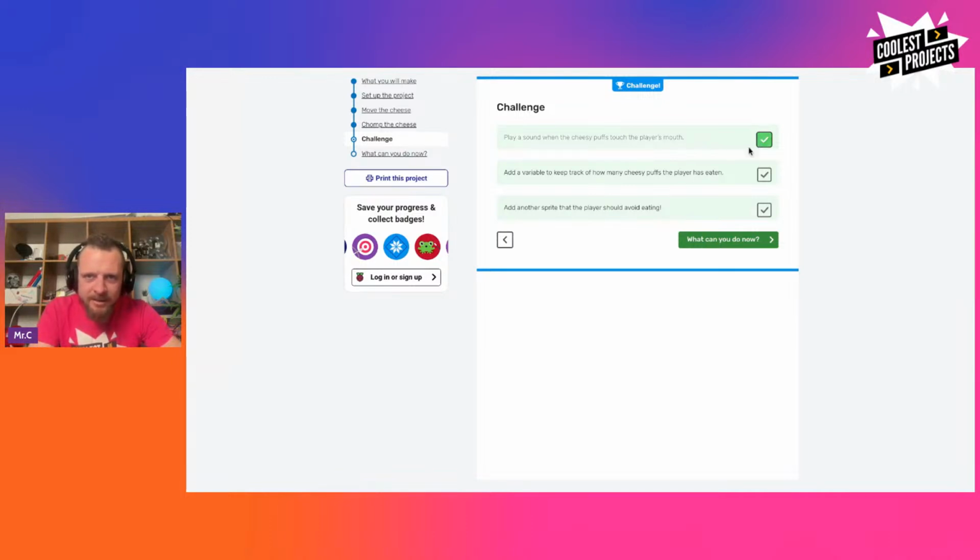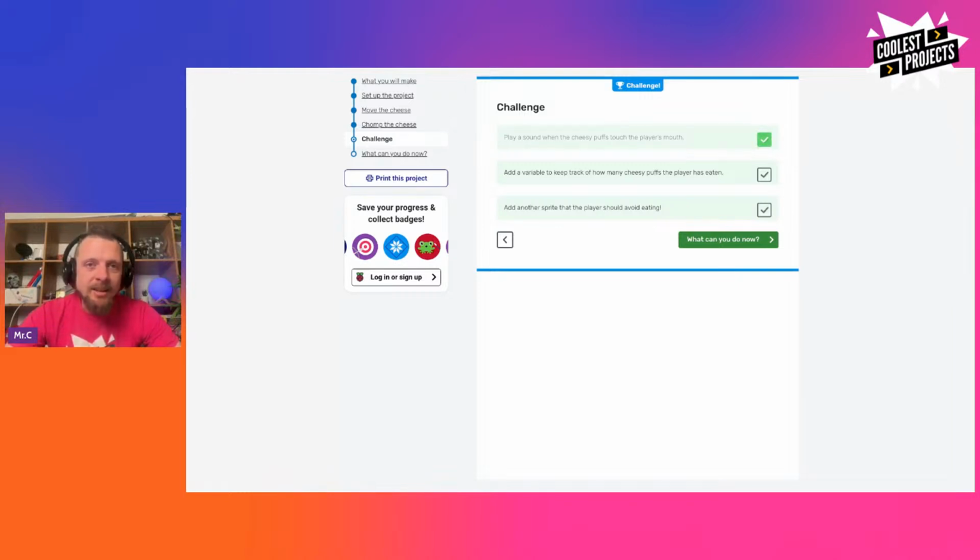Sound when it touches the player's mouth. Okay, add a variable to keep track of how many Cheesy Puffs the player has eaten. Oh, that's a good one. Okay, so this is kind of like making a score. So I need to make a variable for that. Okay, add a variable to keep track of how many Cheesy Puffs the player has eaten. This is a good one.